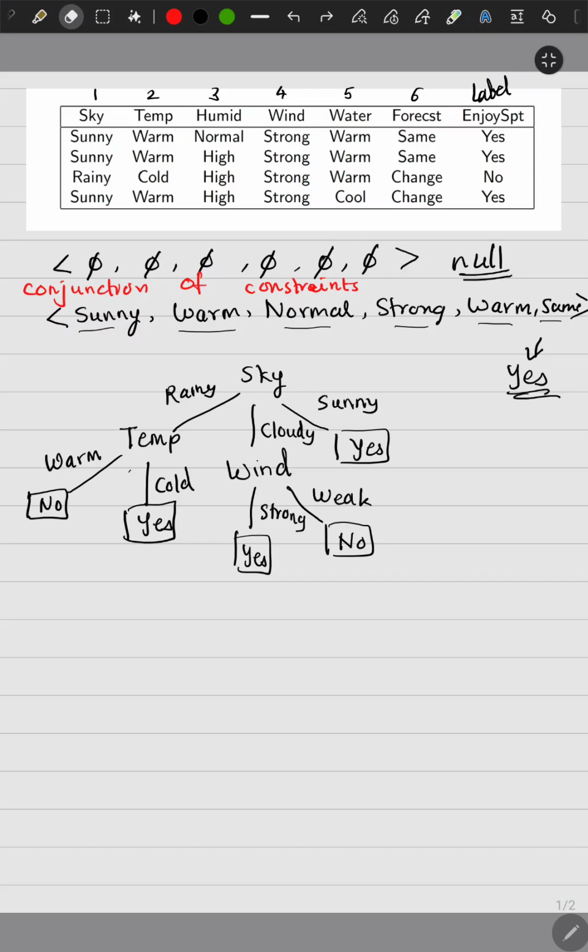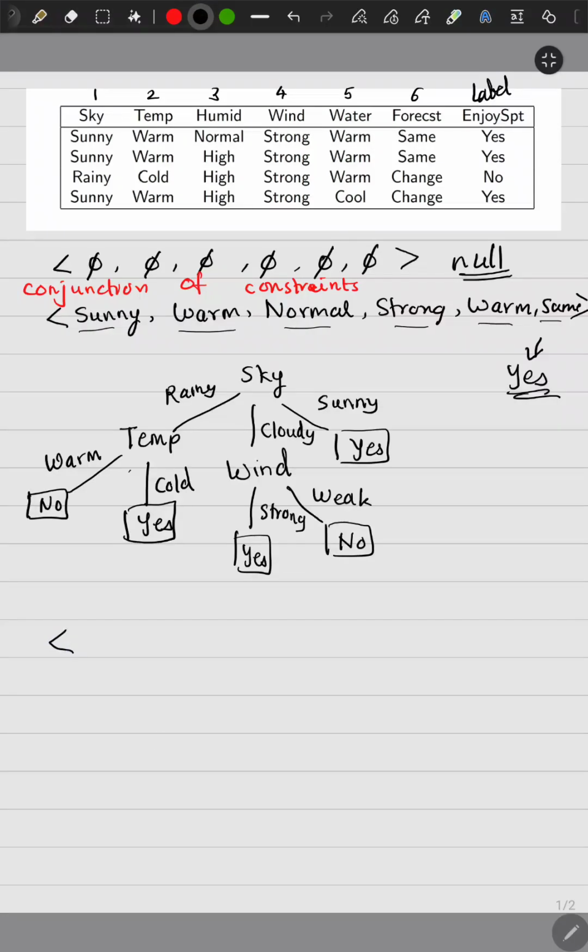Then we see the second row, third row, and so on, and we build some kind of a machine learning model. Let's say we build a decision tree model. We have studied ID3, we have studied CART, and by using the mathematics, using either entropy or the Gini impurity, we get this particular decision tree. Now what does it mean if I have to represent this tree as a conjunction of constraints?